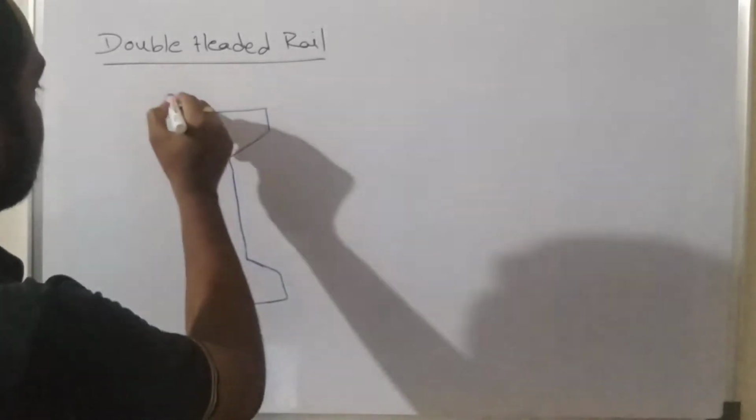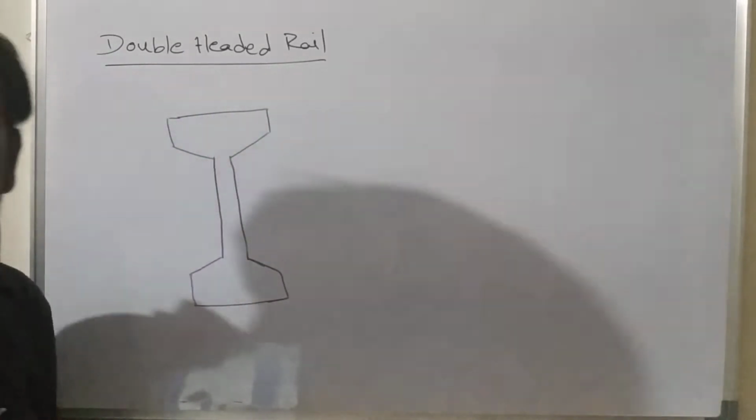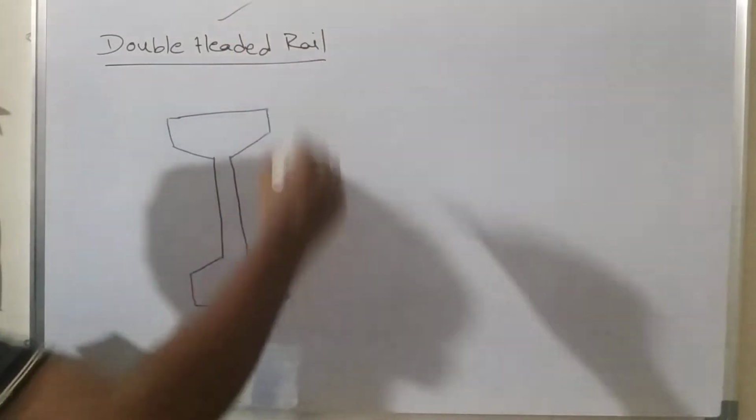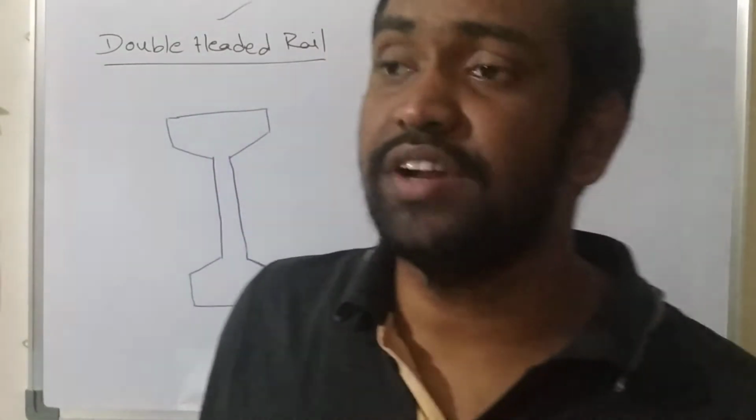If the width and thickness of head and foot are both equal, that kind of rail is called a double-headed rail. The dimensions of the double-headed rail are constant throughout the world.